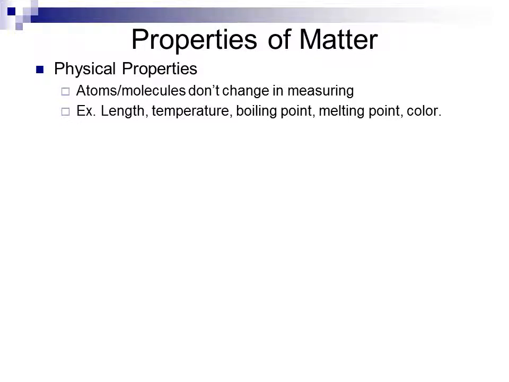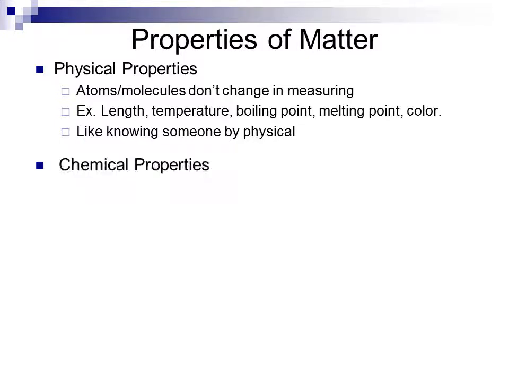You can think of a physical property as something like understanding or identifying a person by their physical traits. If I look at an individual that I know, that individual has particular physical traits, and that's how I recognize that person, as opposed to a different person.